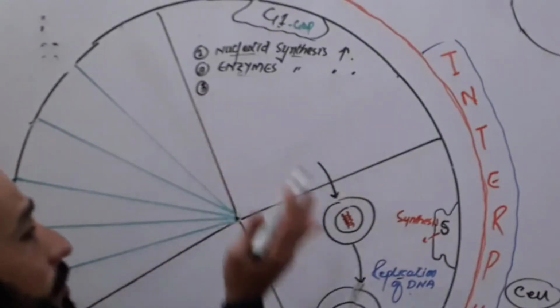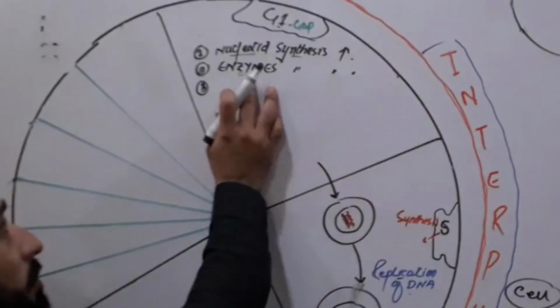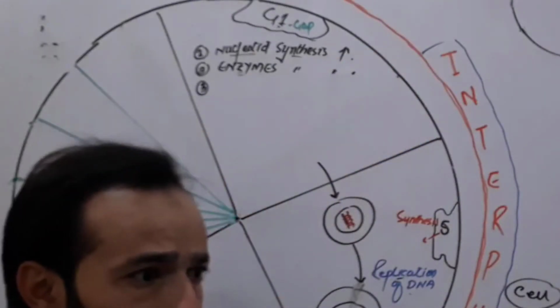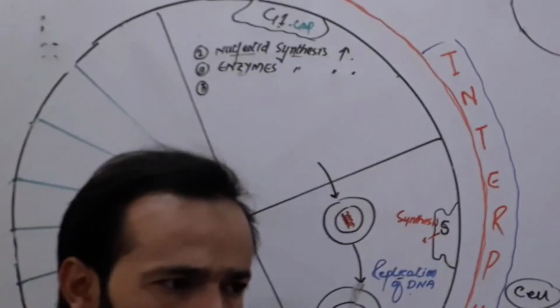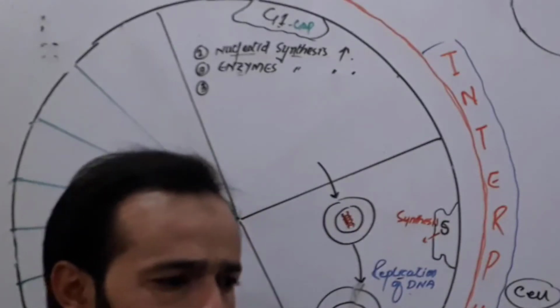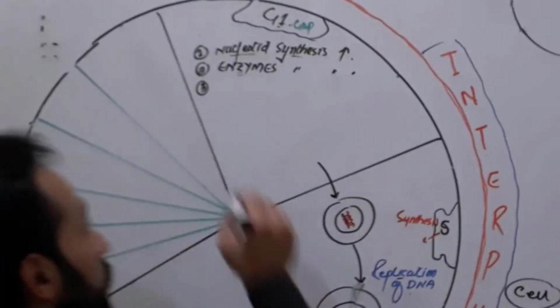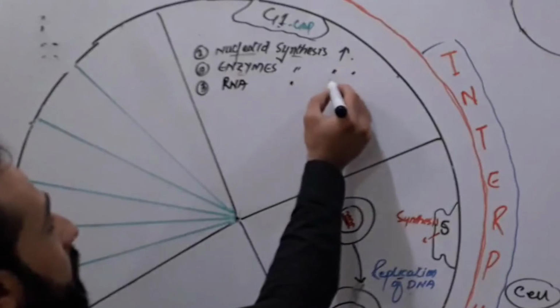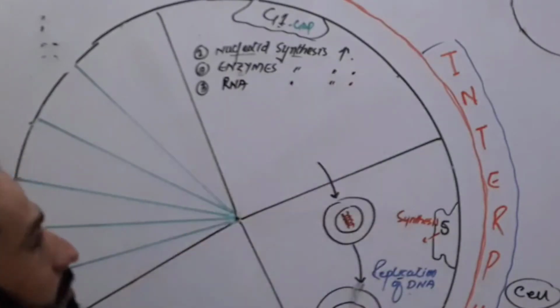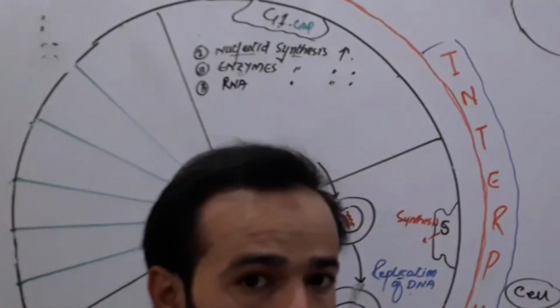Whenever enzyme synthesis increases, these enzymes come from a protein, and that protein is synthesized by a special messenger RNA. So messenger RNA synthesis must also increase. RNA synthesis increases inside the cell. More RNA is made, right?